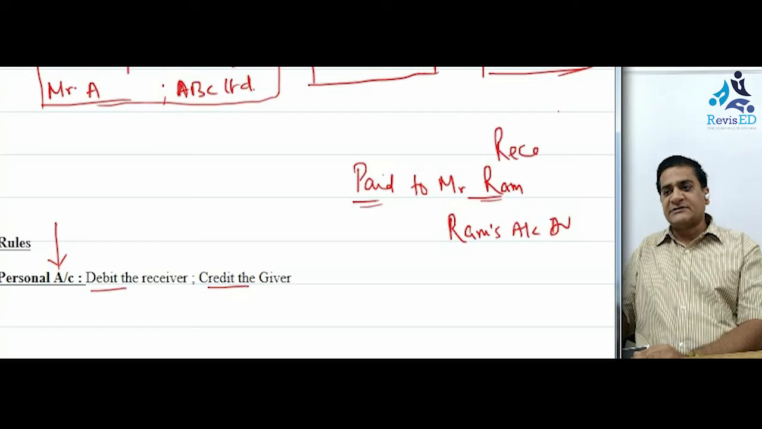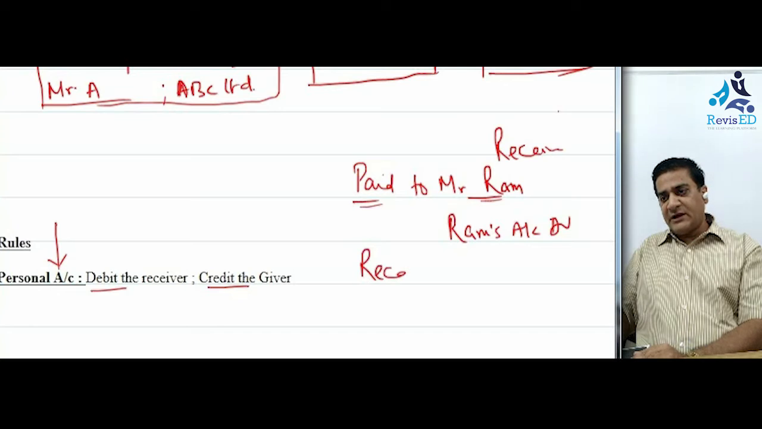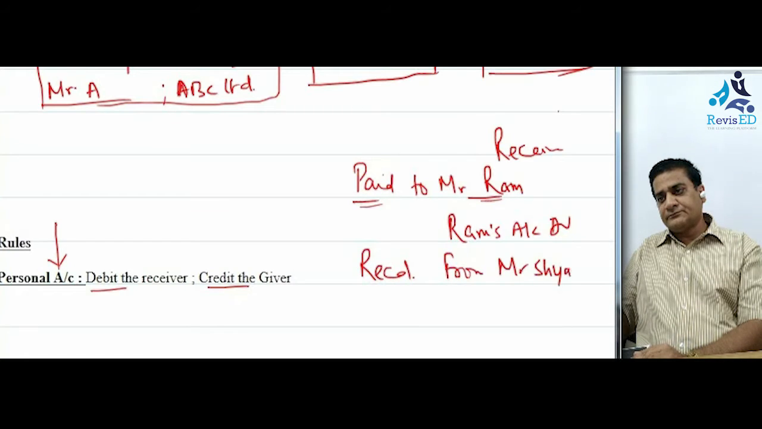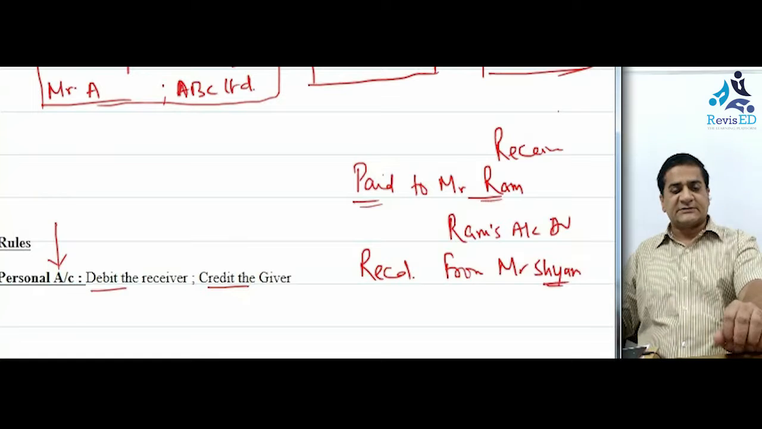Ram is the receiver here. If I say I have received money from Mr. Shyam, then Shyam is the giver of money, so his account has to be credited. It's as simple as this.